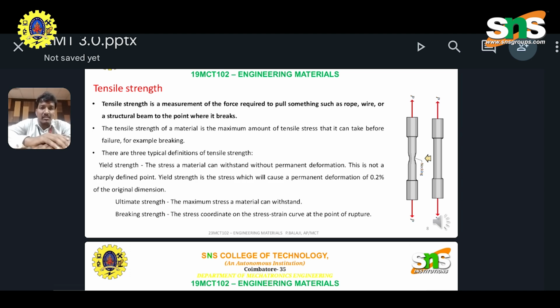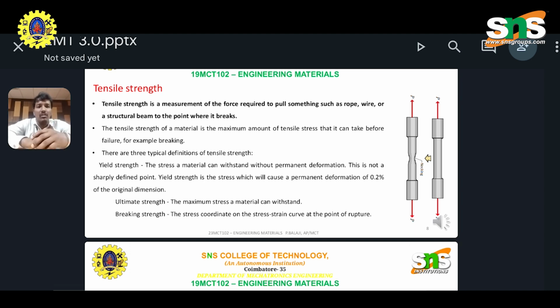Yield strength: the stress a material can withstand without permanent deformation. This is not a sharply defined point. Yield strength is the stress which causes a permanent deformation of 0.2% of the original dimension. Ultimate strength: the maximum stress a material can withstand. Breaking stress: the stress coordinate on the stress strain curve at the point of rupture.